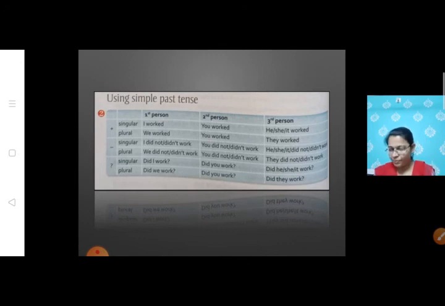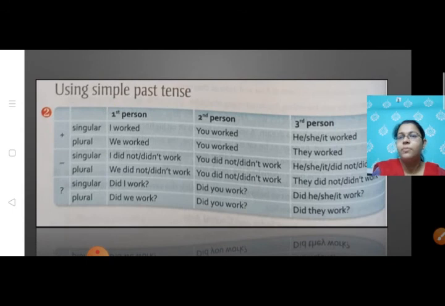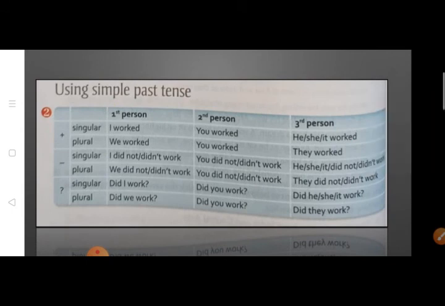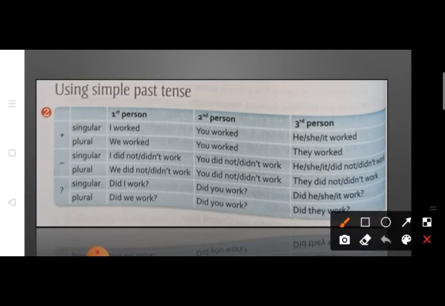Now this is the table which is given in your textbook, page number 60. So you can open your textbook, page number 60. We will just go through it as I have already taught you how to form positive, negative and questions using past tense. Let's see over here. For singular first person, when we are making a positive sentence, we are going to write I worked. Worked is the past tense और उसका present form क्या होगा? Work, W-O-R-K. And when we are making it into past tense, we are going to add ed.